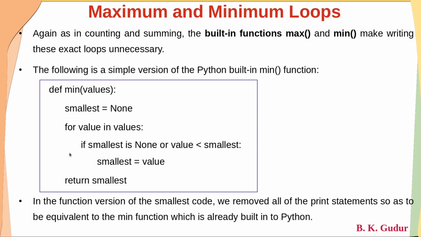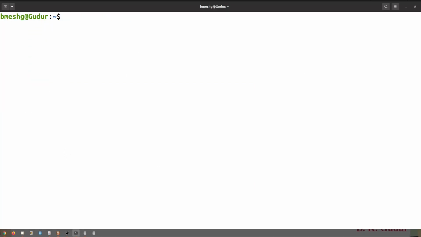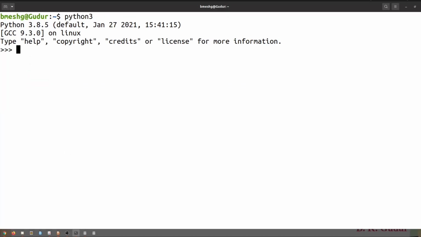Okay, dear students, if you want I can show you this in the Python 3 interpreter. Let me define some list using values is equal to, I'll write any list. Dear students, we are going to discuss lists later, not now. But just because we have discussed the min function, I'm going to give this. I'm going to write min of values.